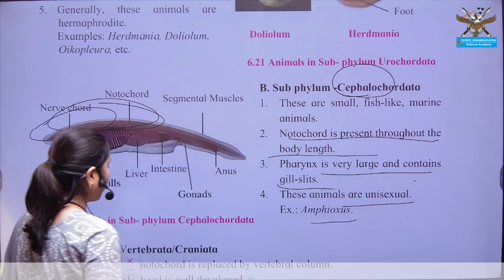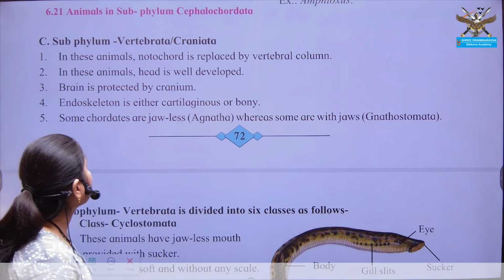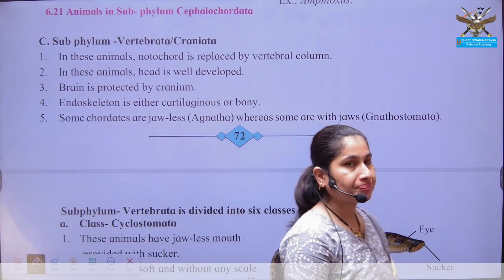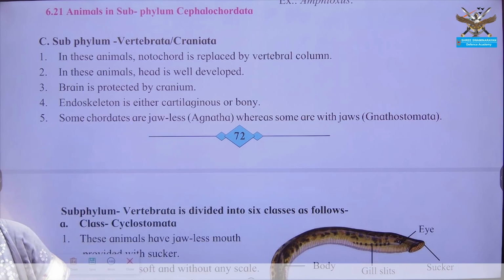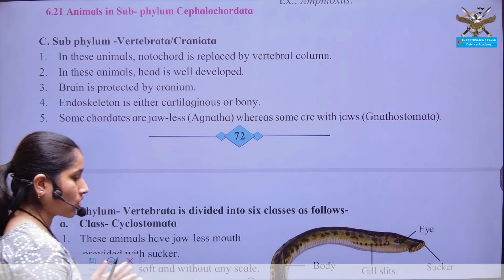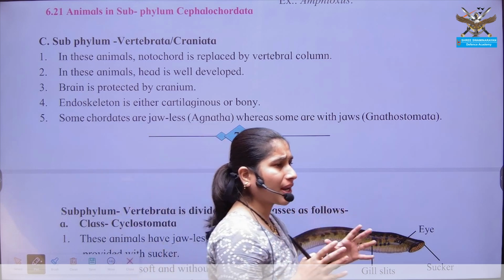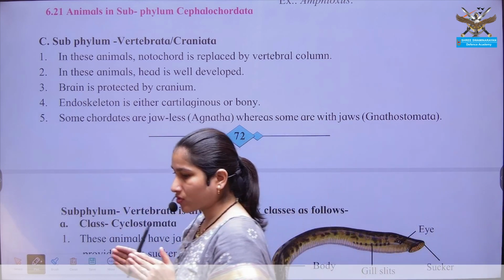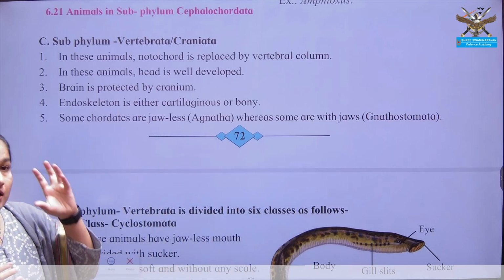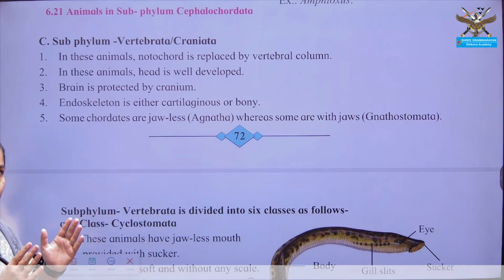An example is Amphioxus. Next, subphylum Vertebrata or Craniata. Why Craniata? Because in this organism the brain is well protected in the cranium, the bony structure in which the nervous system is well protected.